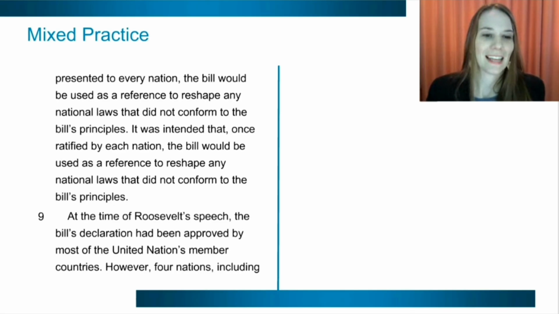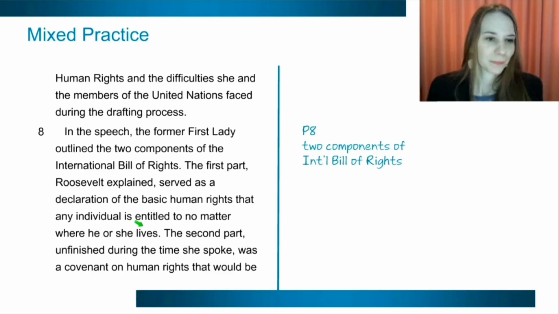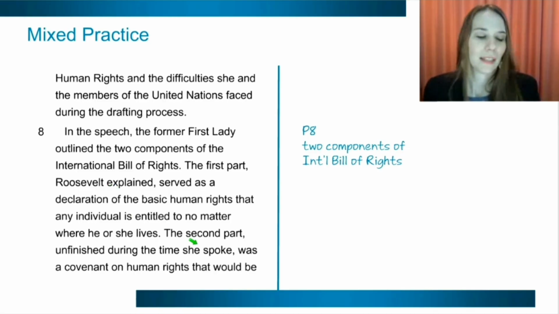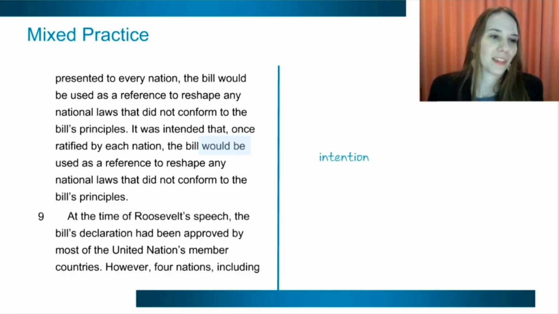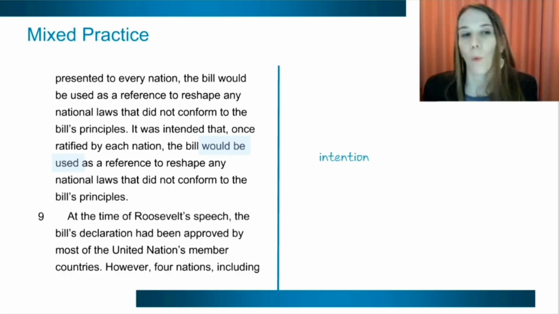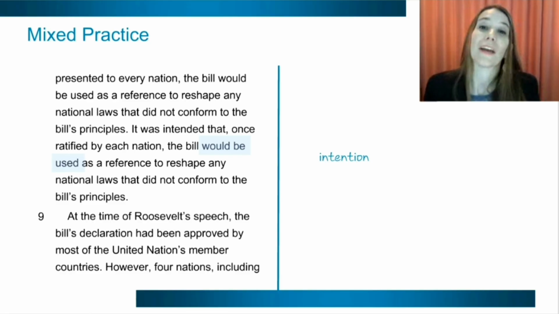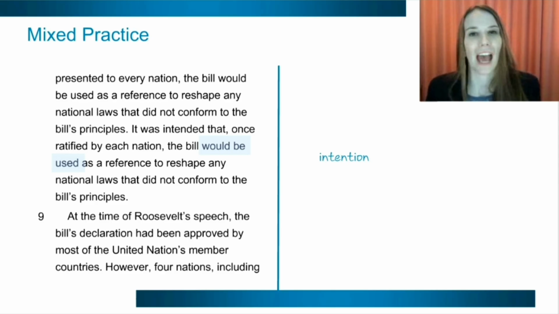One is that, so here's our first one. Basic rights are given to any individual. And the second is that it's unfinished, but that this is going to be presented to every nation. So she says, here's our two components of this international bill, and here's the intention of this bill. So this is the reason for this bill. It will be used as a reference to shape national laws.